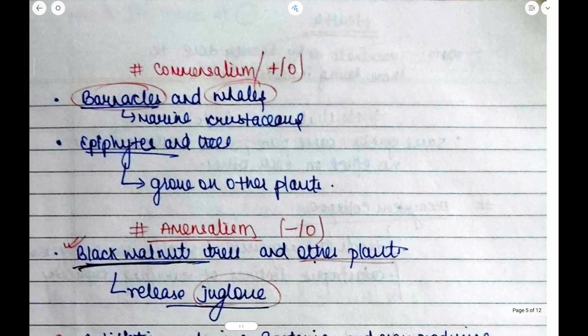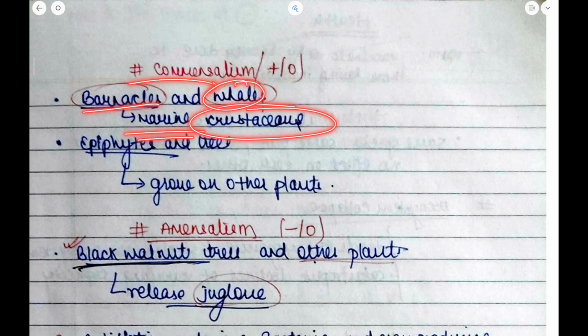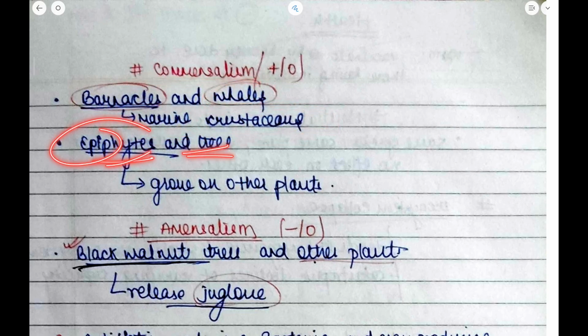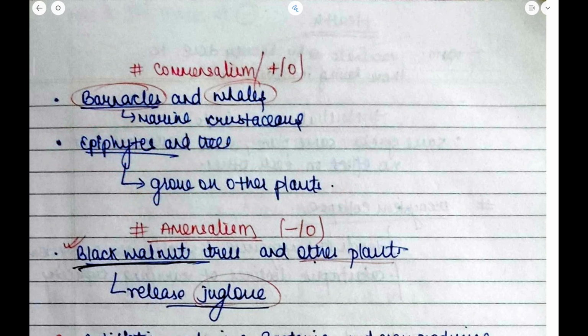Next is commensalism. Commensalism means benefit to one and the other one is neutral. Barnacles are marine crustaceans that get attached to whales. And epiphytes and trees: epiphytes are plants that grow on other plants. So epiphytes and trees are an example of commensalism. Other than that, barnacles and whales is also an example.